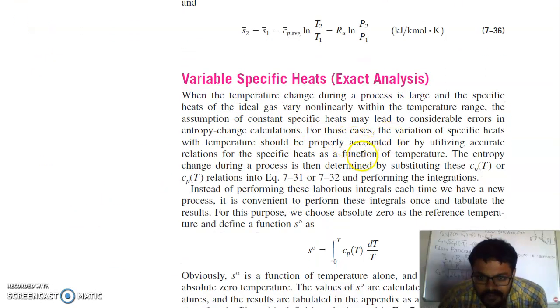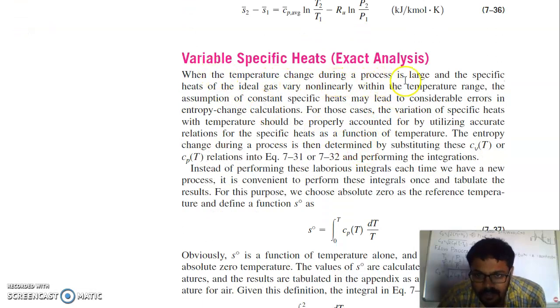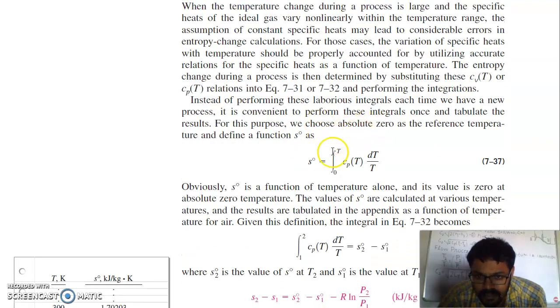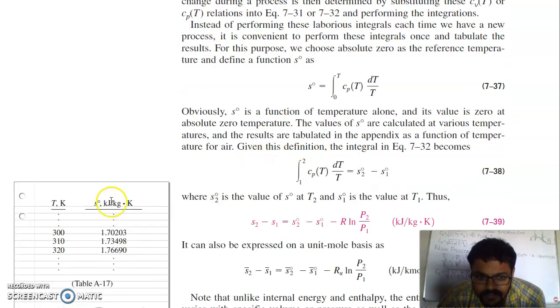Variable specific heat analysis. When the temperature change during a process is large, the specific heat of an ideal gas varies non-linearly within the temperature range. The assumption of constant specific heat may then lead to considerable error. For those cases, the variation of specific heat with temperature should be properly accounted for. So instead of performing this, we have to find the specific heat at different temperatures, meaning at 300, 310, 320. So here we have calculated the specific heat at different temperatures. Obviously s0 is a function of temperature alone.